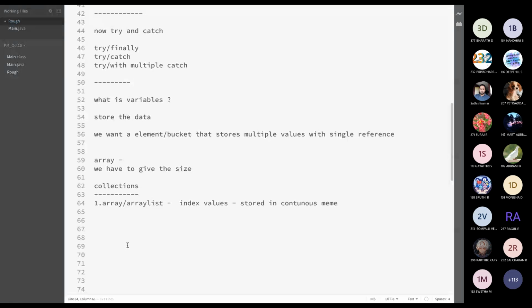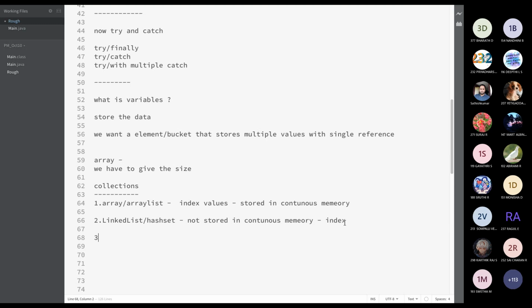Then we have a linked list. A set is also implemented using a linked list in Java. These are not stored in continuous memory, so we cannot access them using an index.